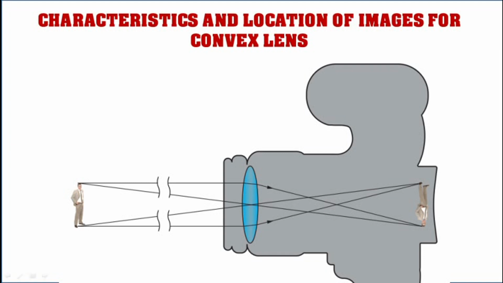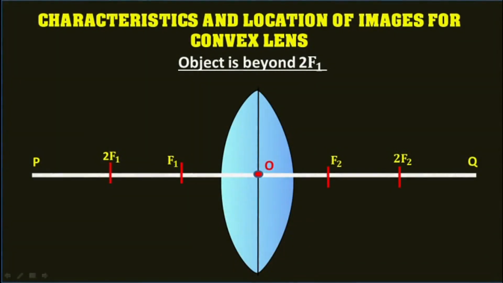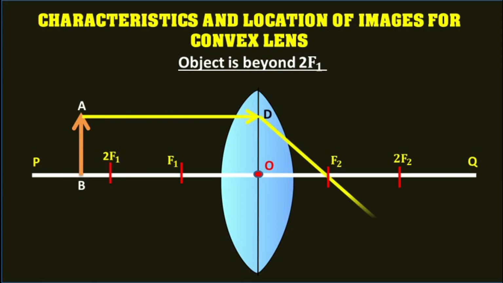Case number 2, when the object is beyond 2f1 or beyond the center of curvature. In the figure, AB is an object placed on the principal axis of a convex lens at a point beyond 2f1. From the point A of the object, the ray AD incident parallel to the principal axis after refraction passes through the second focus f2.